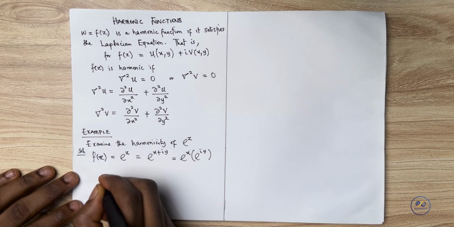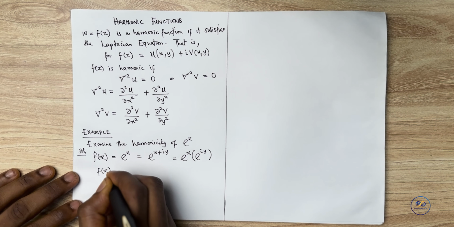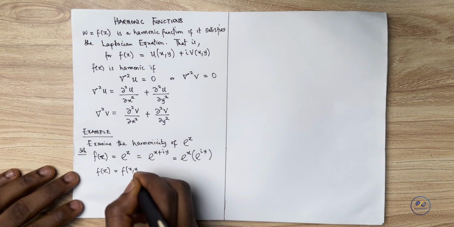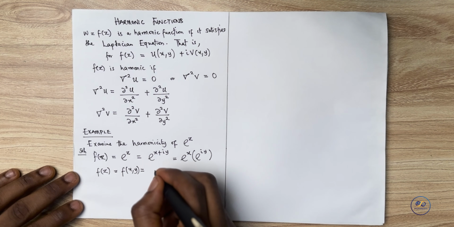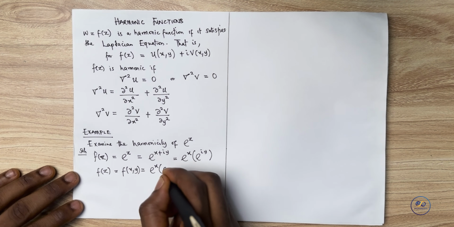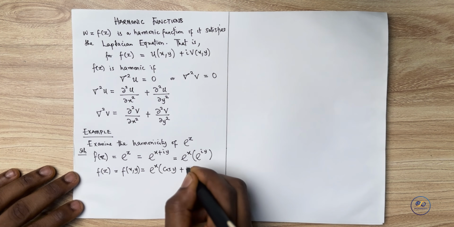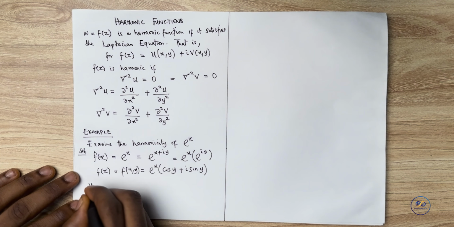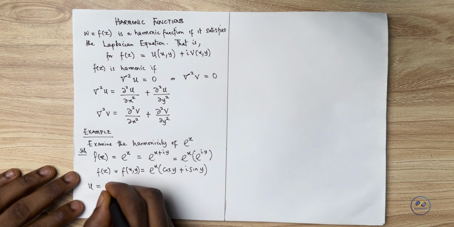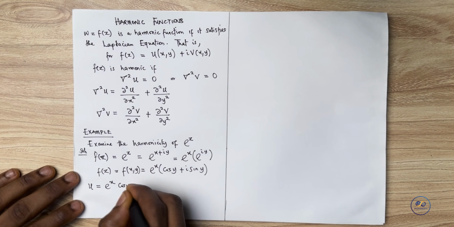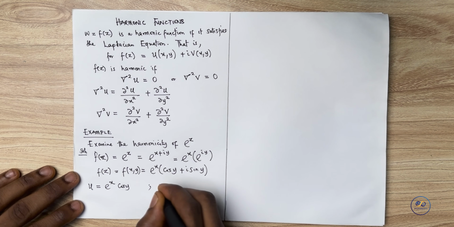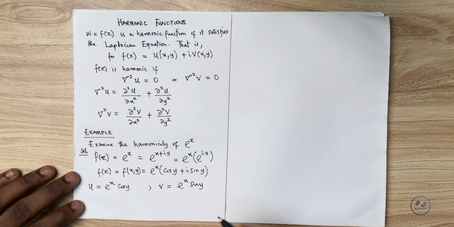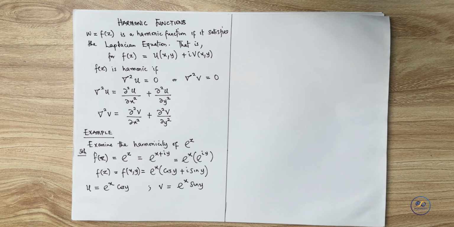And then at the end of the day, we would have that f of z, which of course is the same as f of x comma y, we wrote as e raised to the power of x times cos y plus i sin y. Now we had our u equal to e raised to the power of x cos y, and then we had our v equal to e raised to the power of x sin y. We had these two concepts locked down.